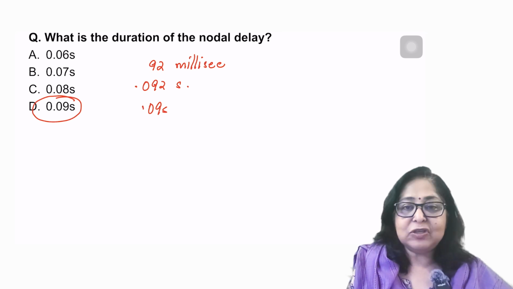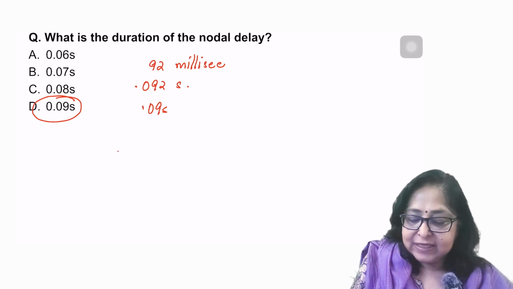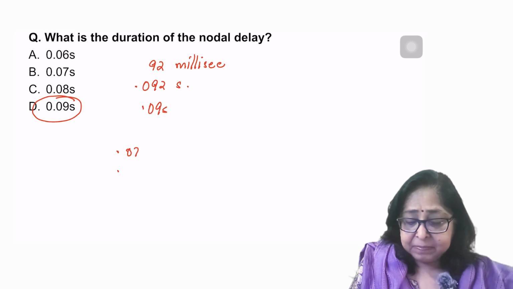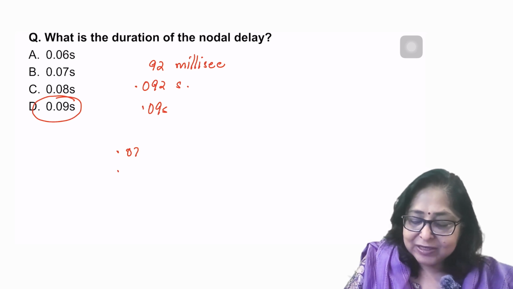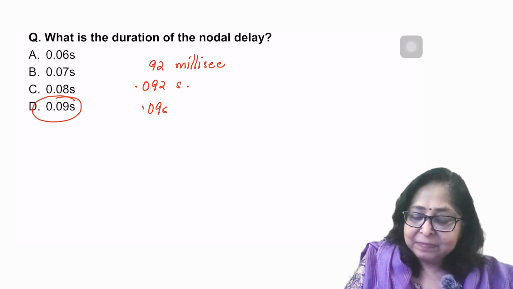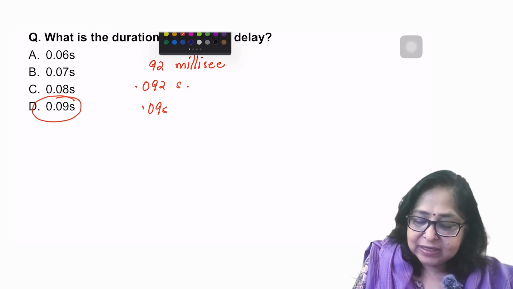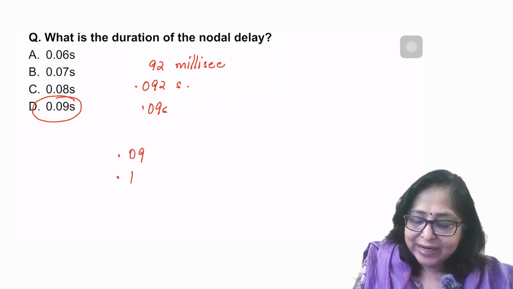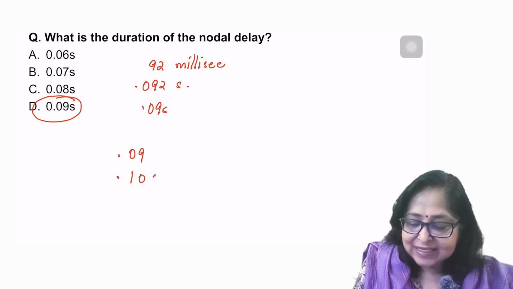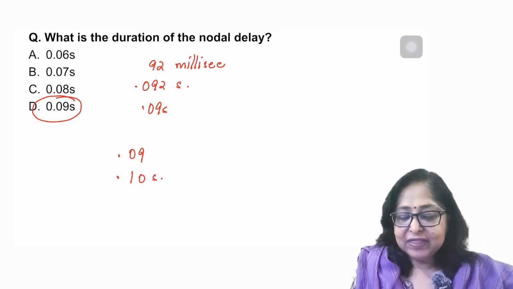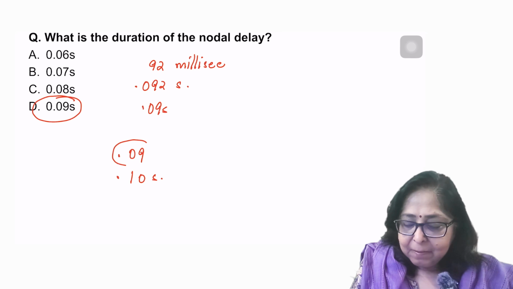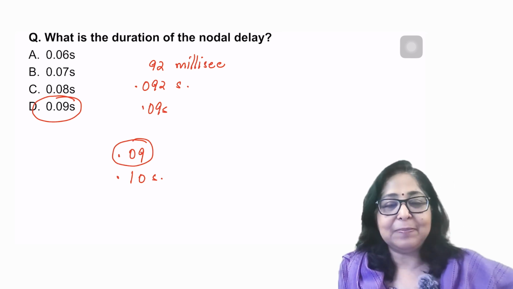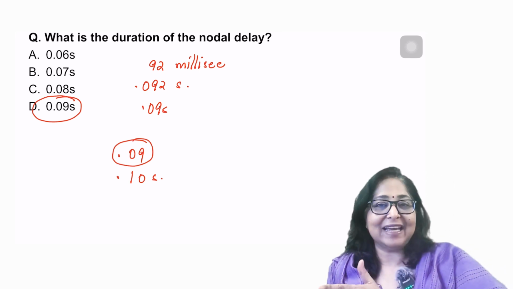Now, sometimes you may be given a question where the options could be, is it 0.09 or is it 0.10 seconds, right? Even then, I would prefer 0.09 second because, like I said, it is 92 milliseconds.